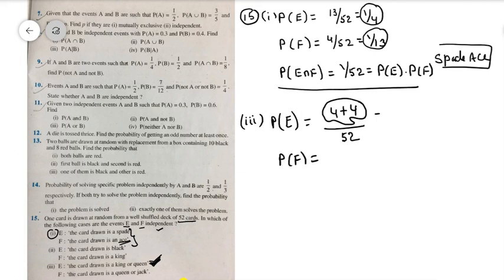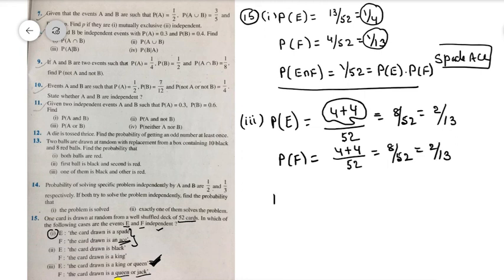Next, P of F is equal to the card drawn is queen or jack. Queen 4 cards, jack 4 cards, by 52. So you will get here also 8 by 52, whereas here also we are getting 8 by 52, that we can write as 2 by 13. Here also we are getting 2 by 13.